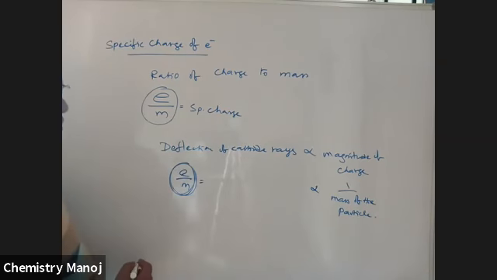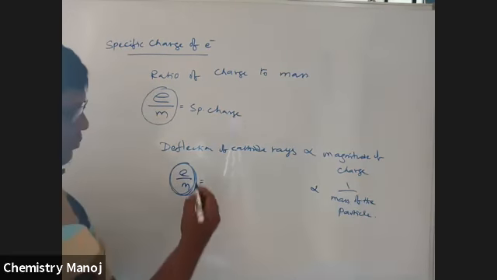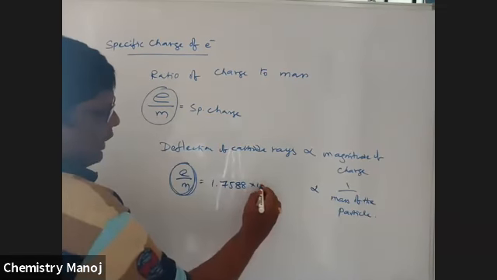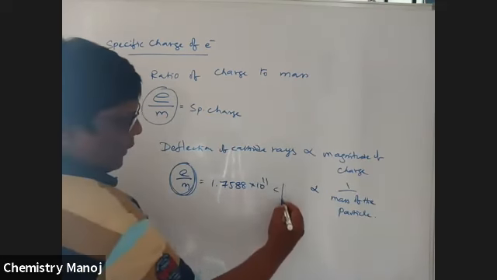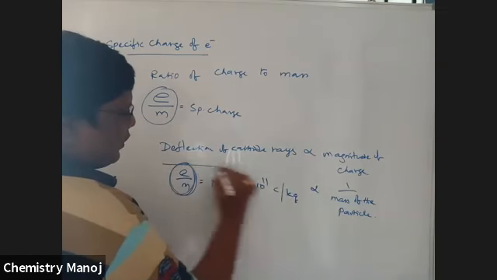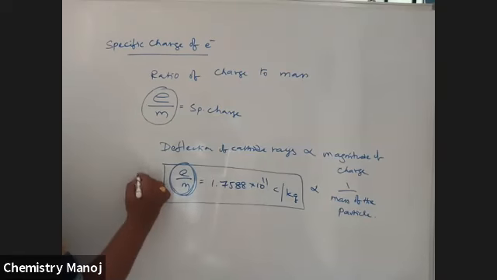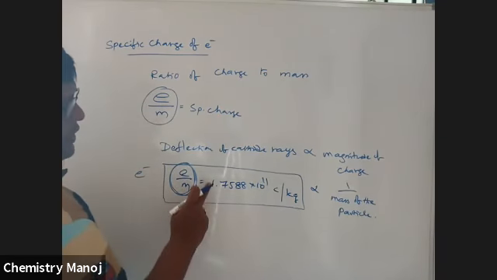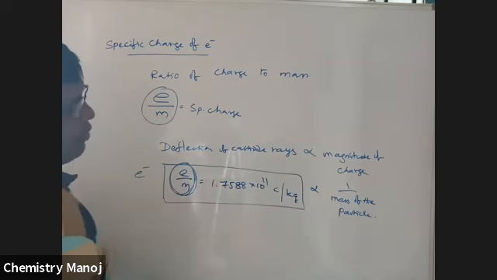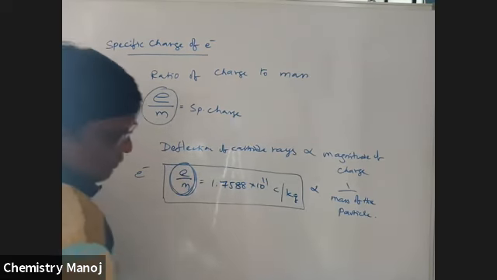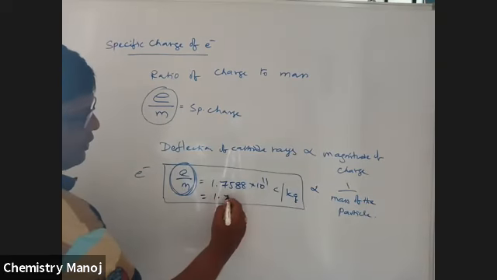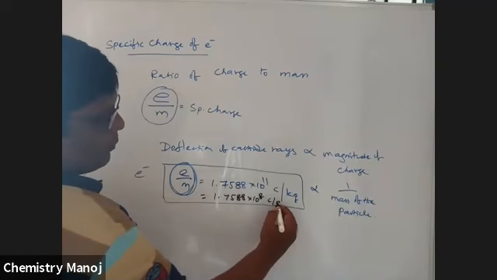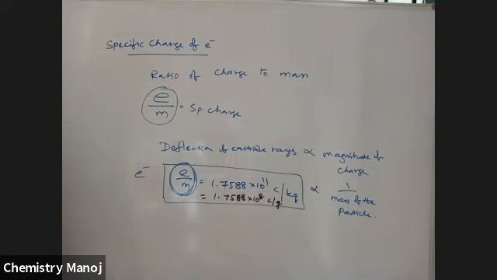This is calculated by J.J. Thomson. Please keep in mind, the final value of the e/m of the electron is 1.7588 × 10^11 coulomb per kg, or 1.7588 × 10^8 coulomb per gram.